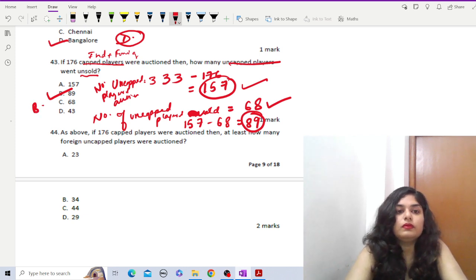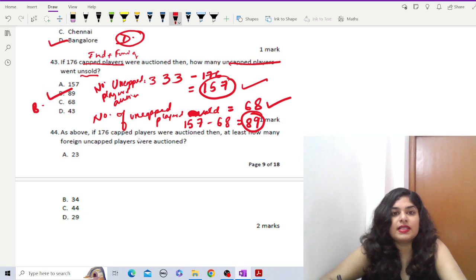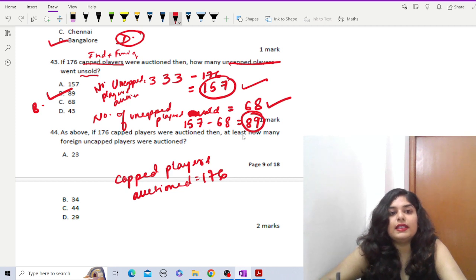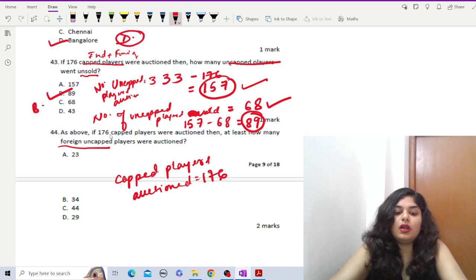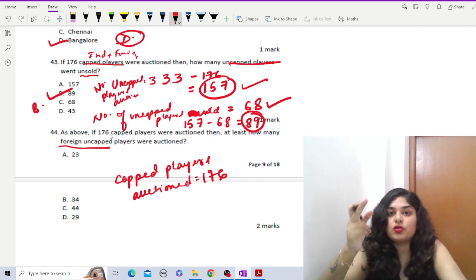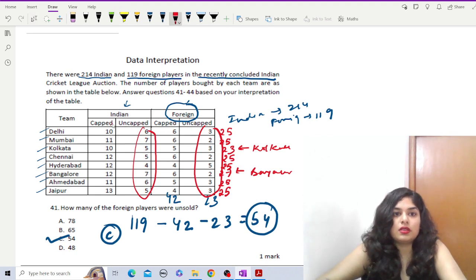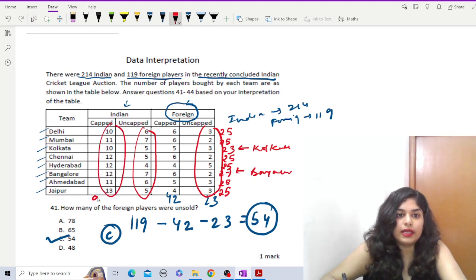Next. As above, if 176 capped players were auctioned, at least how many foreign capped players were auctioned? So these are the two together. Now we have to only find out for the foreign capped, right? Now see how many Indian capped players were sold. We can find it out from the table. Indian capped, this is this one. If you add this, you will get 91.